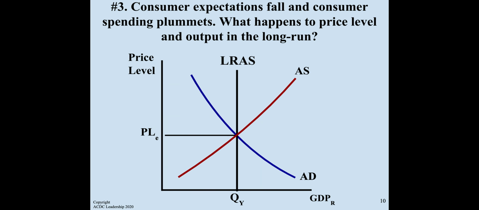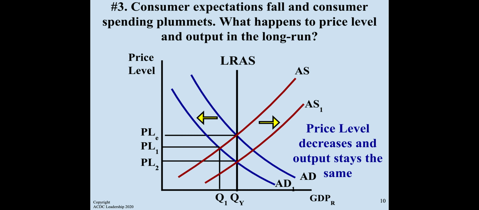What if consumer expectations fall and consumer spending plummets? What happens to price level and output in the long run? A decrease in aggregate demand and then an increase in aggregate supply, the price level decreases and the output stays the same.